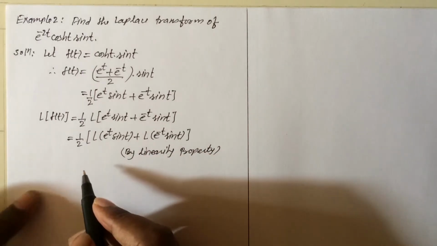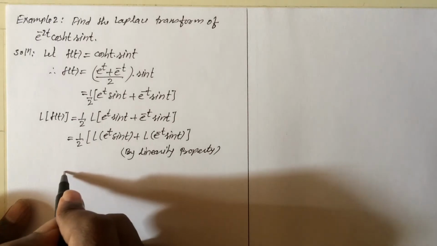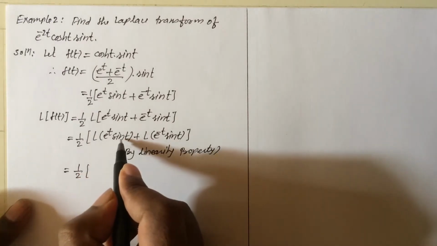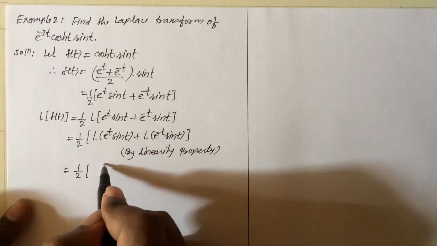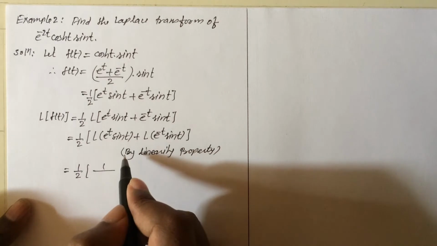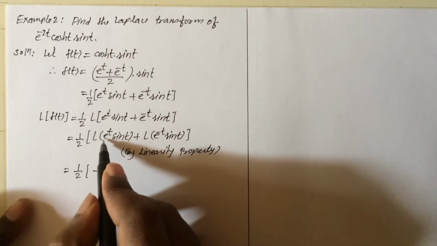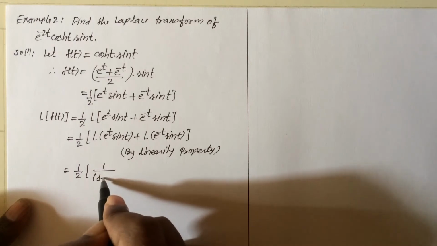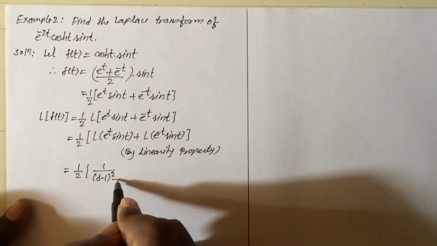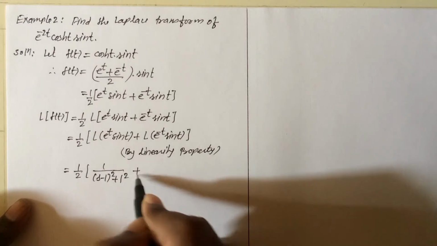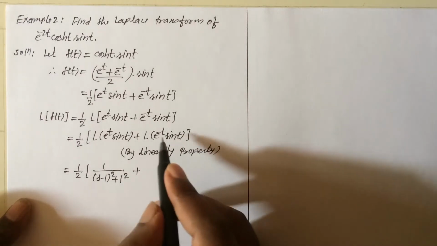Okay. So this equals 1 upon 2 Laplace transform of sin t, which is what? 1 upon s square plus a square, but here there is an exponential function, so this can be written as 1 upon s minus 1 whole square plus 1 square, and plus the Laplace transform of this.